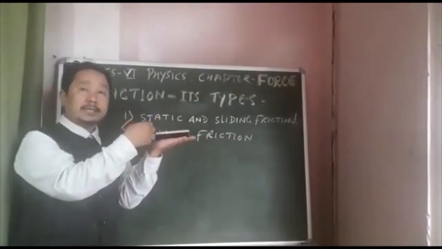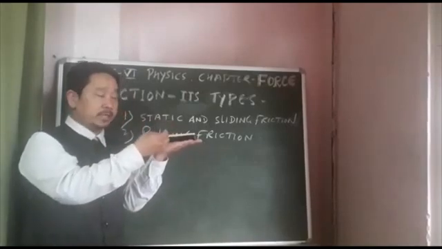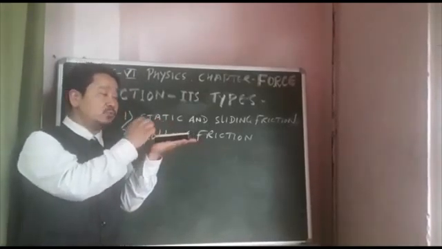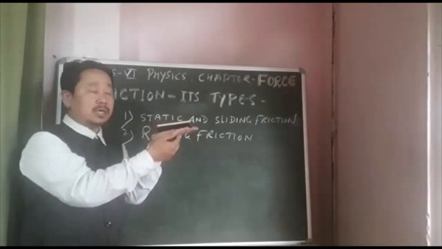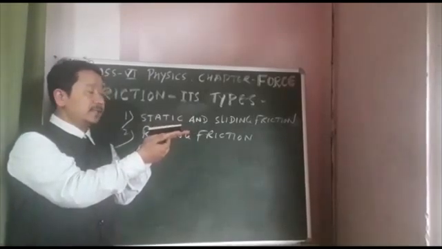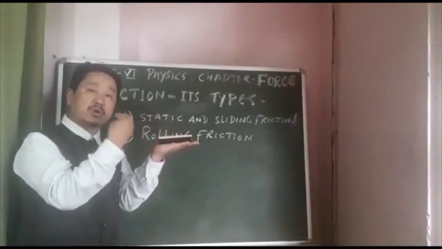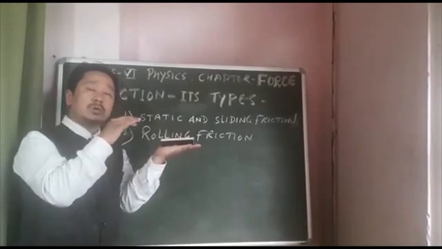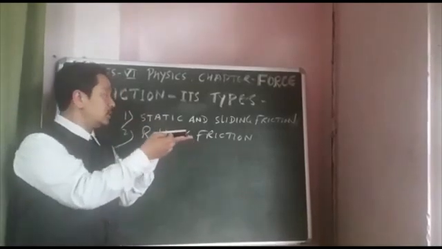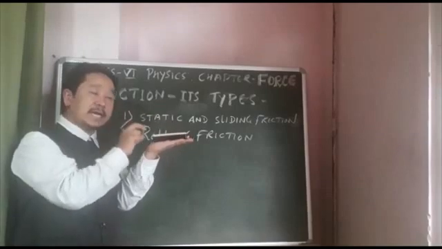When these objects have to move on the surface of the other object, then another force has to come, which should be more than the static force. Then only it can move.